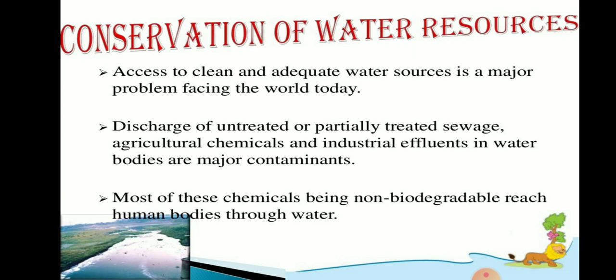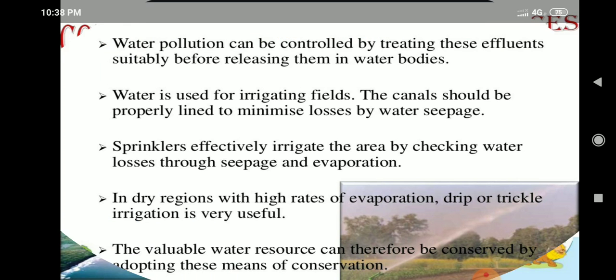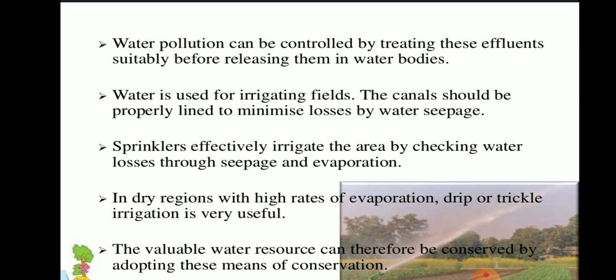So, these are some of the pollutants which cause pollution in water. And water pollution can be controlled by what? What can we do to stop this water pollution? Water pollution can be controlled by treating these effluents suitably before releasing them in water bodies.